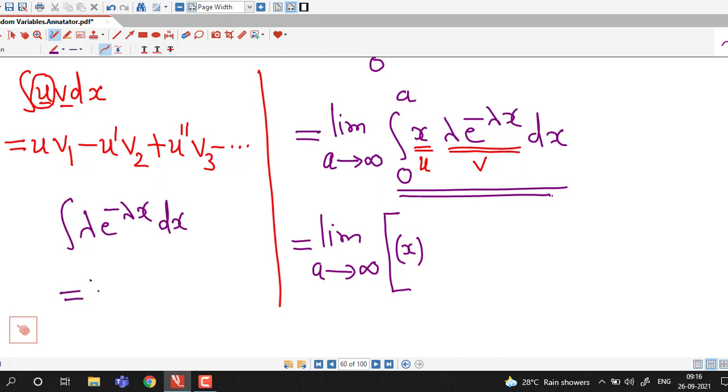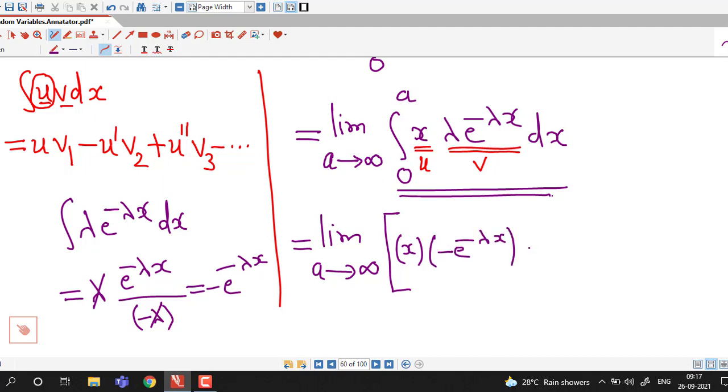So this is going to be lambda as it is. Integral of e raised to minus lambda x is e raised to minus lambda x divided by minus lambda, that is minus e raised to minus lambda x. Here lambda is positive, so we can cancel out. So here we directly write minus e raised to minus lambda x minus derivative of u.